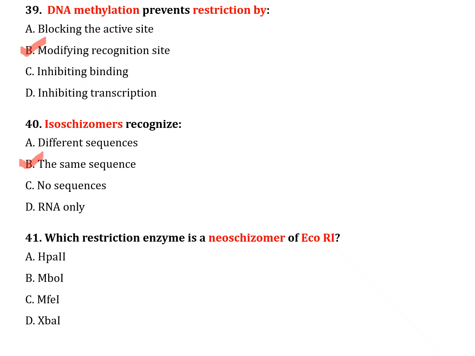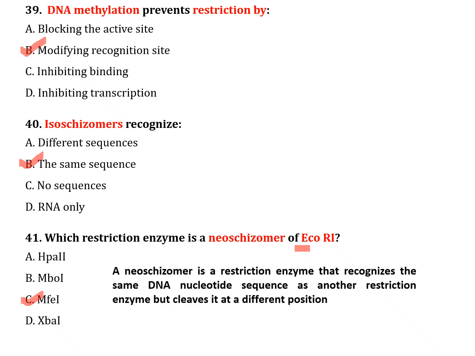The next question, number 41. Which restriction enzyme is a neoschizomer of EcoRI? Option A, HpaII; option B, MboI; option C, MfeI; option D, XvaI. The correct answer is option C, MfeI. What is a neoschizomer? A neoschizomer is a restriction enzyme that recognizes the same DNA nucleotide sequence as another restriction enzyme but cleaves it at a different position.